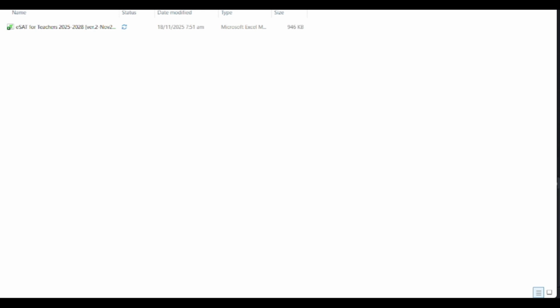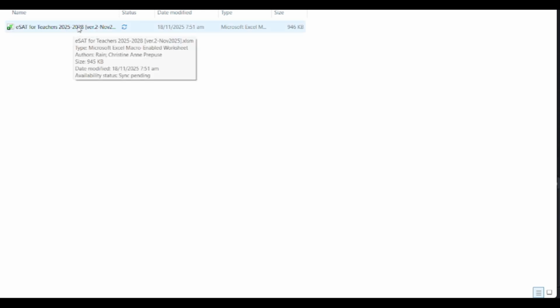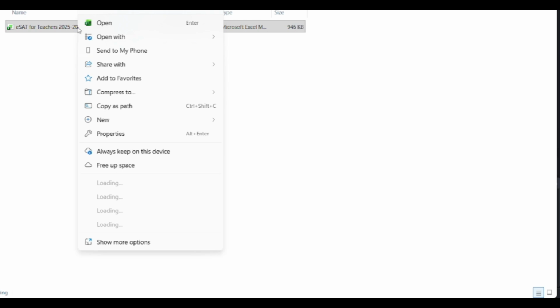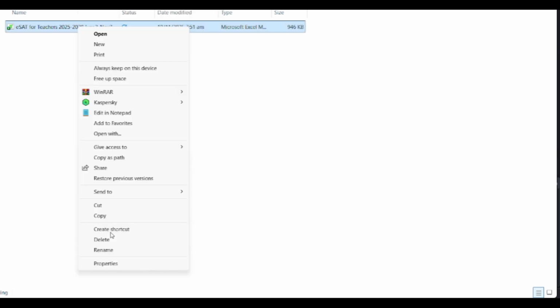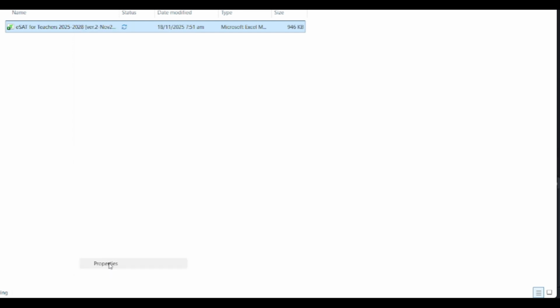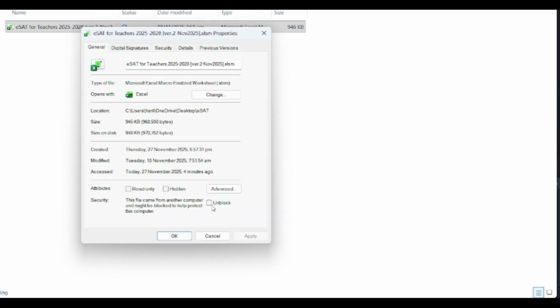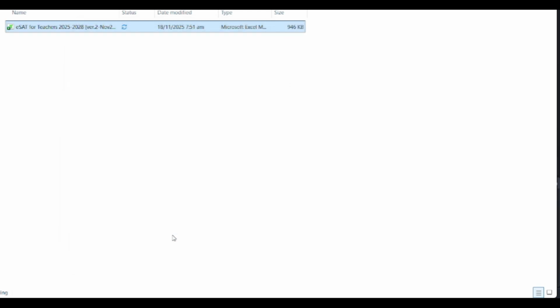So para sa mga baguhan, bago nyo magamit ang Excel file nito, ang gagawin nyo muna is you have to right click, then show option. Para those who have been in depth with for a longer time, alam nyo na to. Then punta kayo sa properties, then unblock, click unblock, and apply, and click OK. Meron namang ibang paraan how to do it. Pwede din gawin nyo din yan.